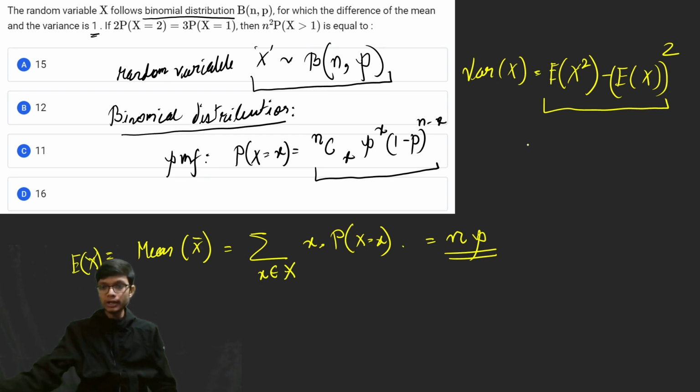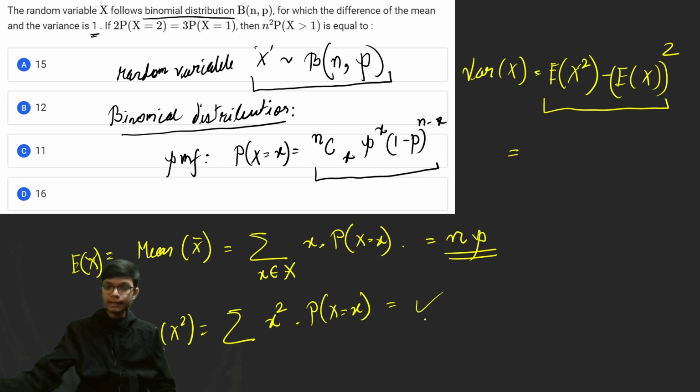For calculating the expectation of x square, you again calculate the summation, and in place of x you put x square, and then you multiply with the PMF function and calculate the result. If you compute this expression, you will find the result as n into p into 1 minus p. That basically becomes the variance of this binomial distribution.